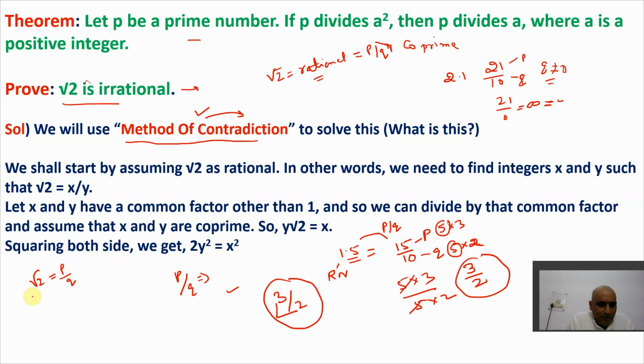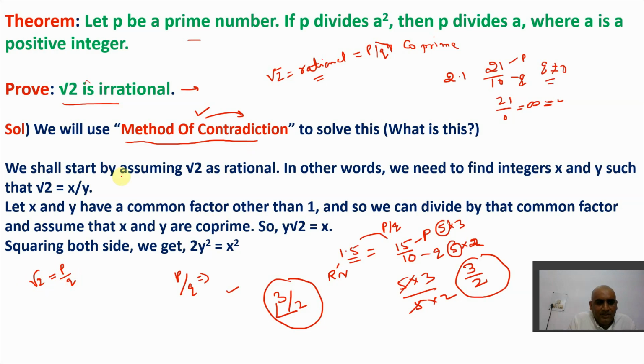Now, how do I find it here? See, I have already contradicted in a wrong way. I know it is not irrational, I mean, I know it is not rational. Still, I assume it's rational. Now I'll apply it and check it out. If it's rational, it will come in the form of p by q, right? Now root 2 is p by q.